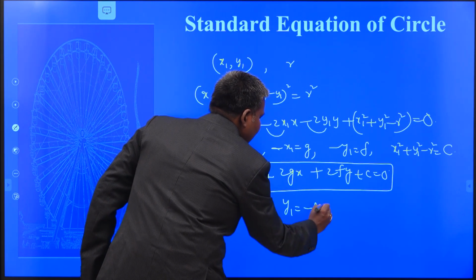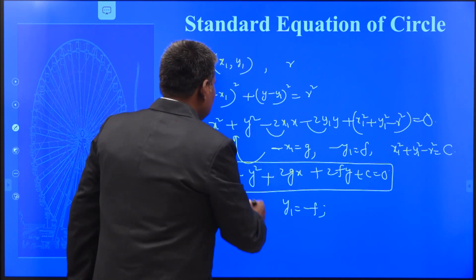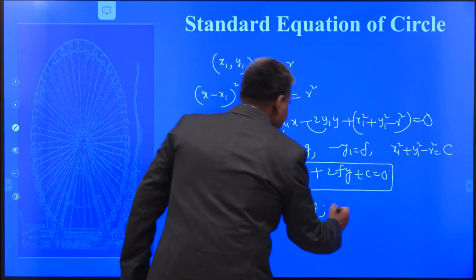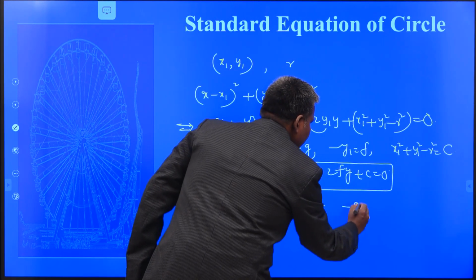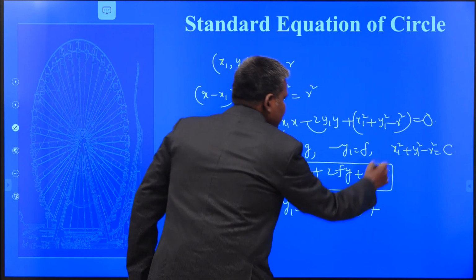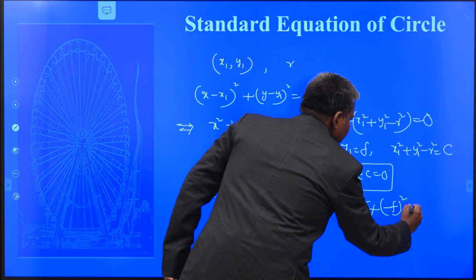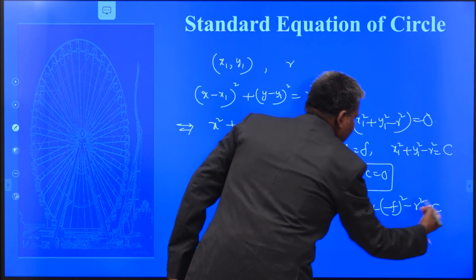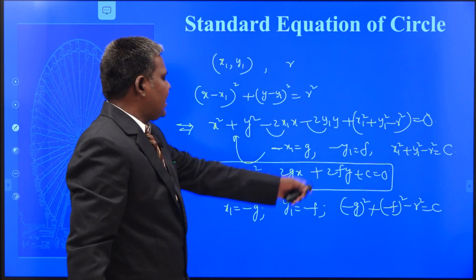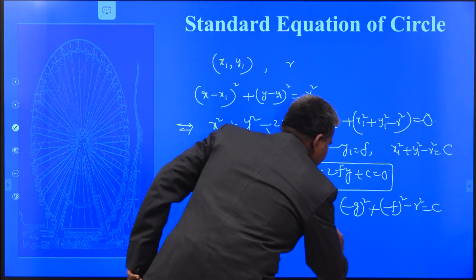y1 is equal to minus f. And substitute this x1, y1 there: minus g whole square plus, what is y1? Minus f. Minus f whole square minus r is equal to c. From that, can I calculate the radius of the circle or not?